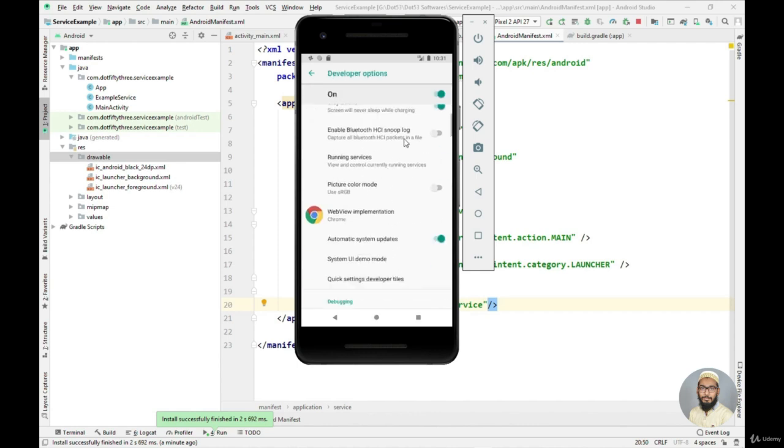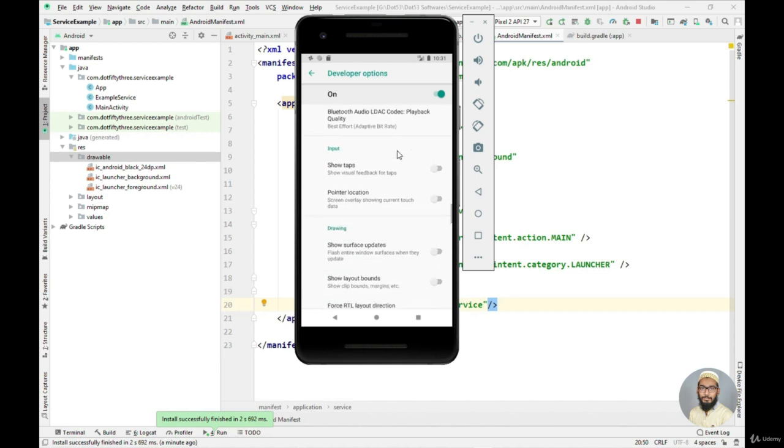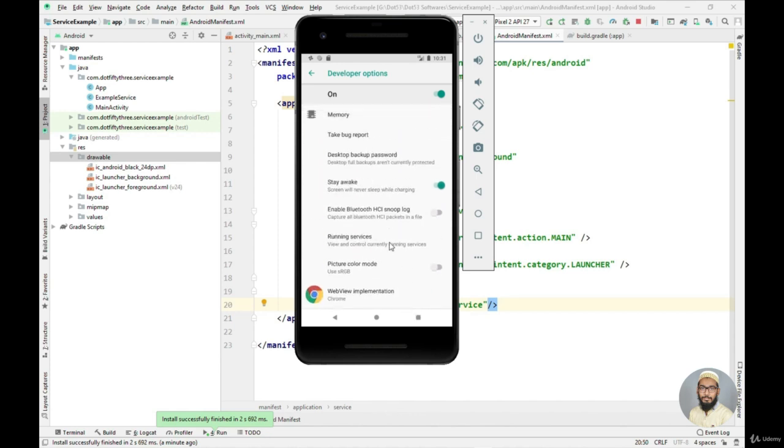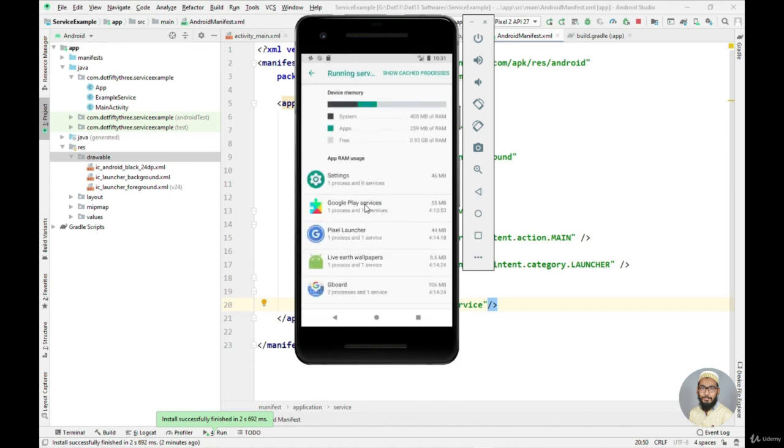Now these are very handy features when you are developing Android apps. For our service, what we need to do is check whether the service is getting killed by the system or not. So what I can do is go to these running services, and here, as you can see, is the list of the services that are currently running inside my Android emulator. So let's go back to our Android app.